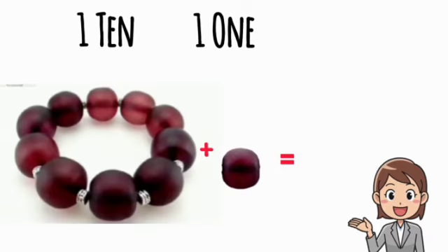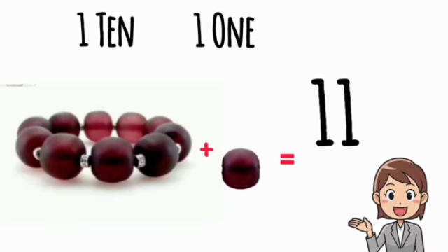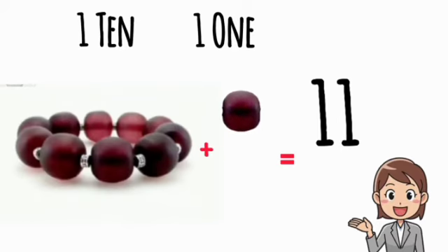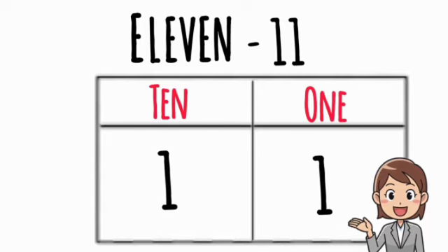So 10 and 1 make 11. E-L-E-V-E-N, 11. Put this 11 in this tabular column. So 11 contains 10 and 1.